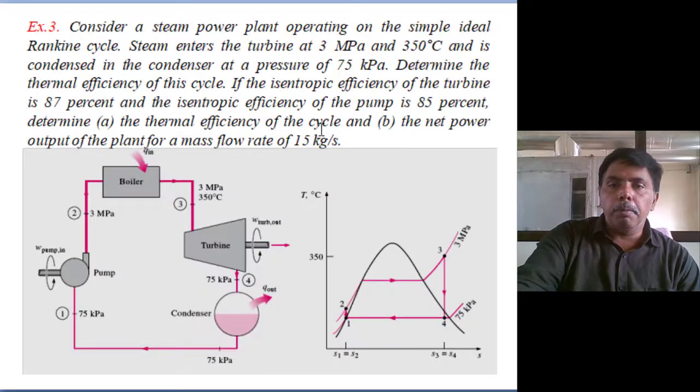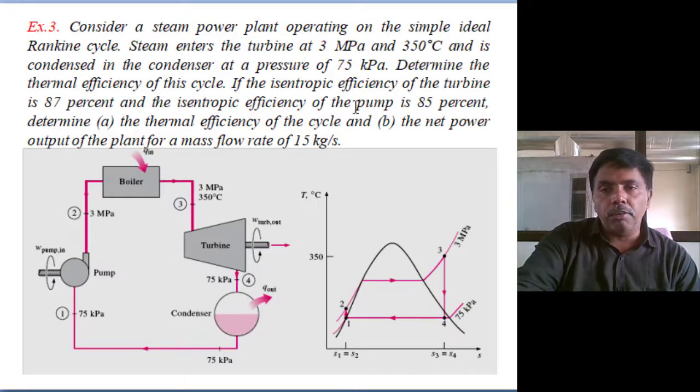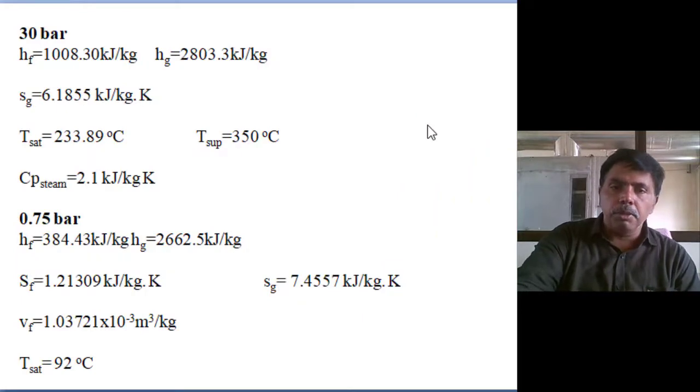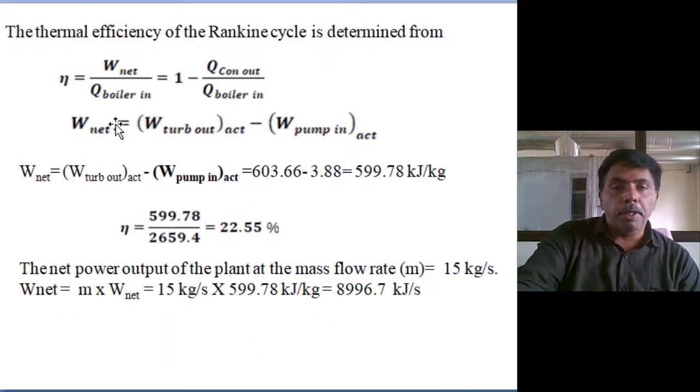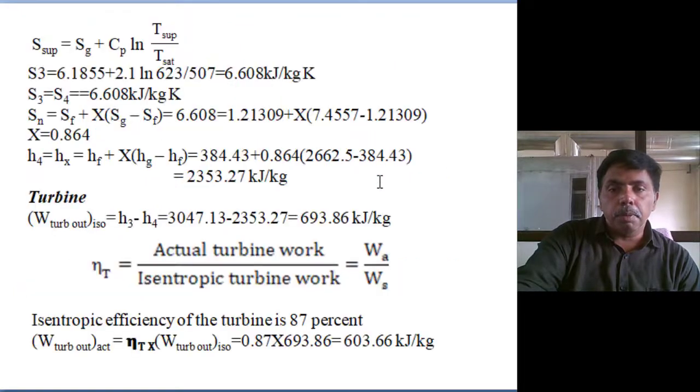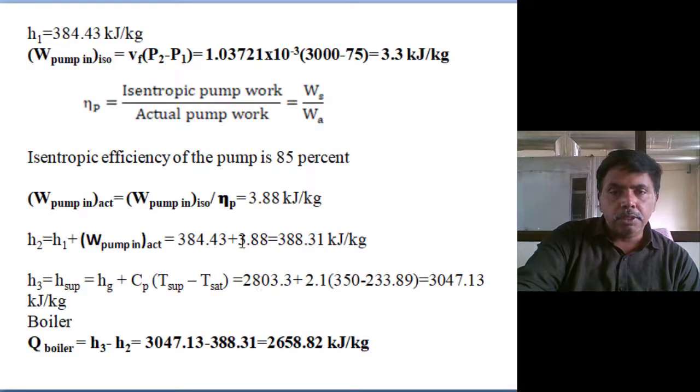So the same problem, by considering the isentropic efficiency of turbine 87 percent and isentropic efficiency of pump 85 percent. If you solve the same problem, same limitations, you see turbine output actual, instead of 693 we got 603, at 87% turbine efficiency. Like pump also like that only. So finally pump work input is increased. Where is the pump work input? Yes, pump work input earlier is 3.3 kilojoules per kg. Now it is increased to 3.88 kilojoules per kg.